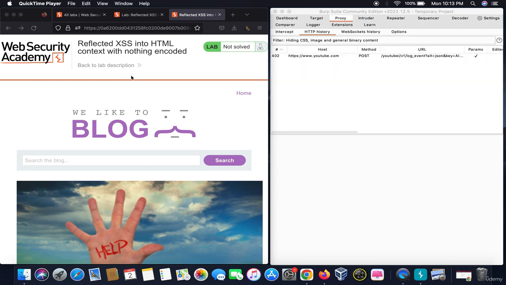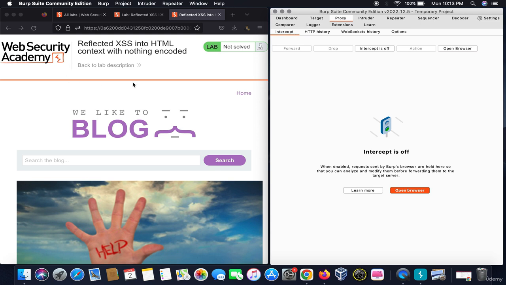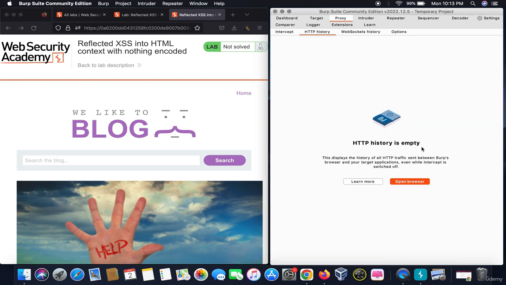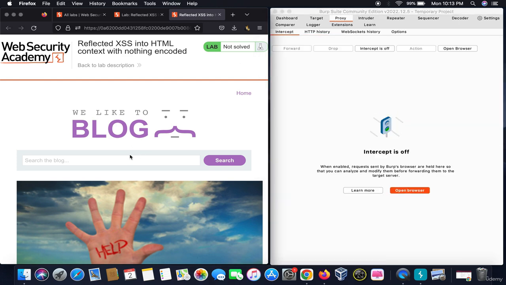In this particular lab, we will be hunting for reflected XSS on a web page. This is a testing platform named PortSwigger where we will be looking for reflected XSS. Before starting, I will tell you the most common places where you can hunt for XSS. They can be search boxes, comment sections, forums, chatbots, or anything which requires an input from you. My recommendation on this bug hunting journey is that you clear your HTTP history. This allows you to do your penetration testing in a much more efficient way.